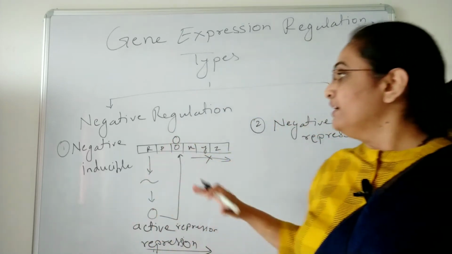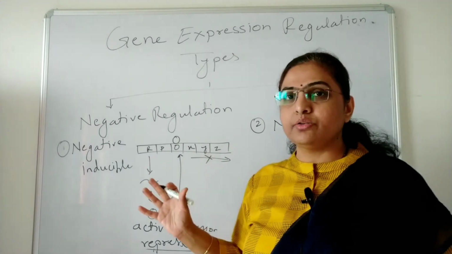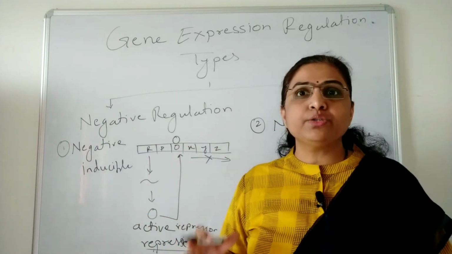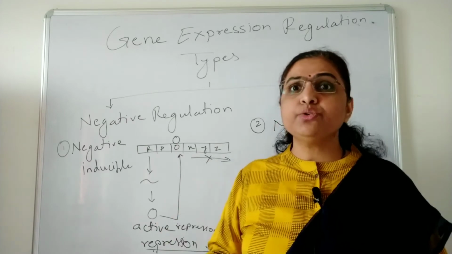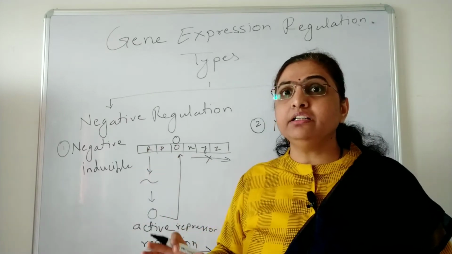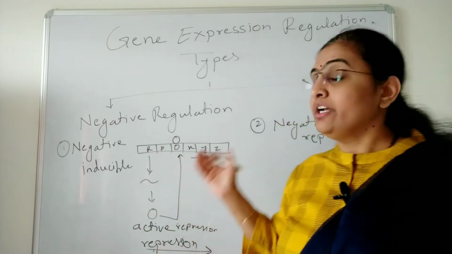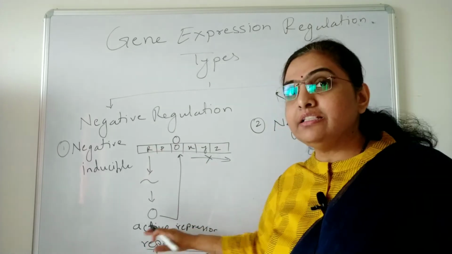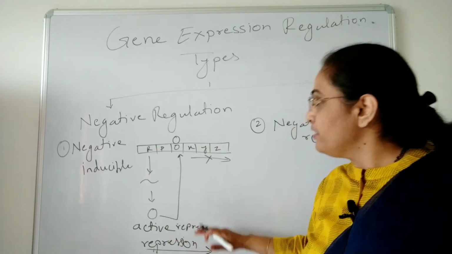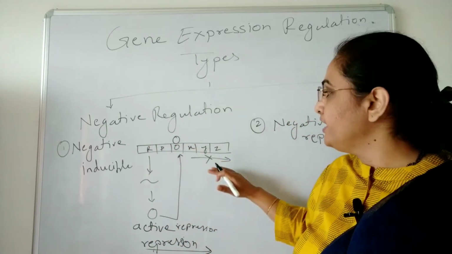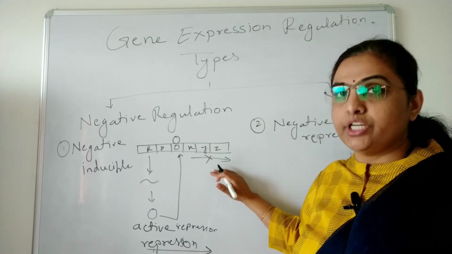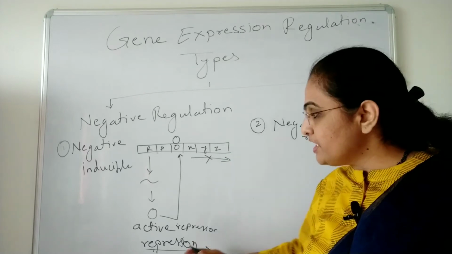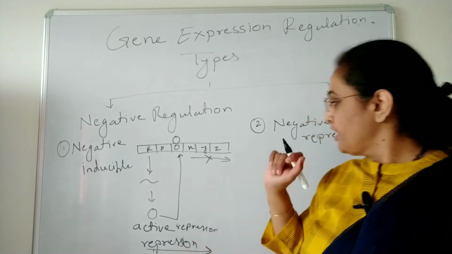Okay, so here the gene product is not required by the cell, so it is going to switch off the operon. And how is it going to switch it off? By binding the repressor to the operator. In this case the regulatory gene synthesizes the active repressor, and that active repressor binds to the operator and switches off the gene, that is, it does not allow the transcription. So the first stage is the repression.